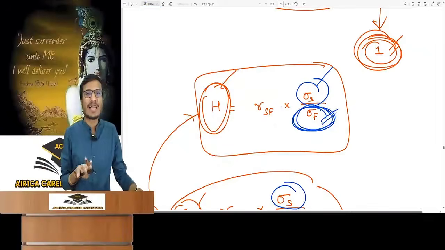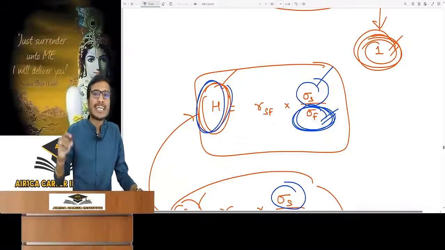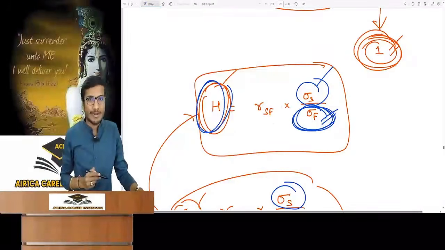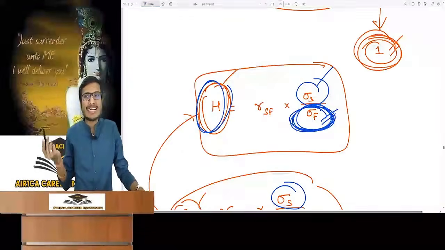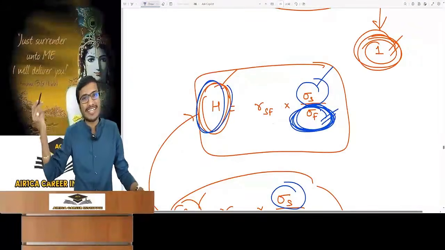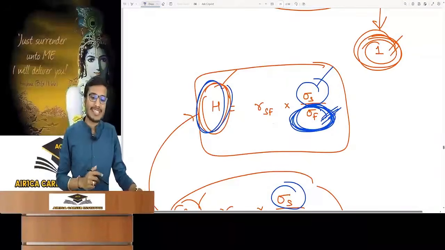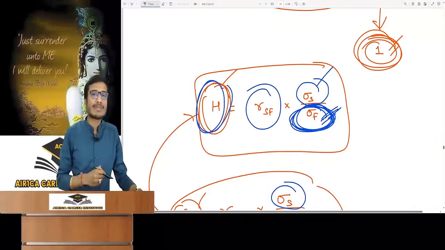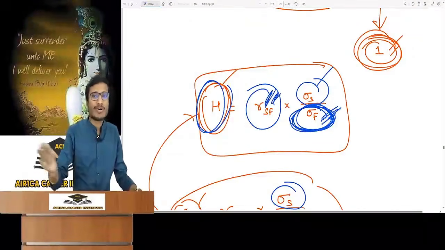Market standard deviation. Okay? In which case will you calculate the hedge ratio? When you are taking the index future of the commodity. So in this case, what is the underlying in the index future? Index. So the change in the index future will be the same as the change in the index. This is how it comes in the question. So you have to take the correlation between these two: commodity and index.